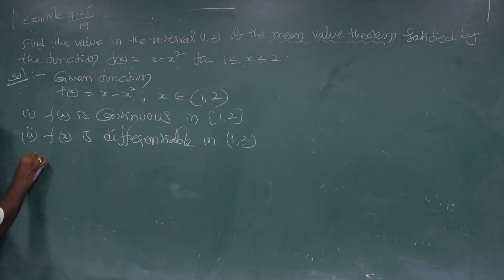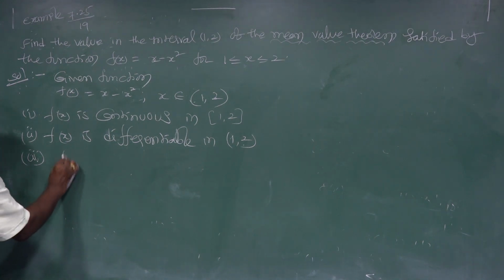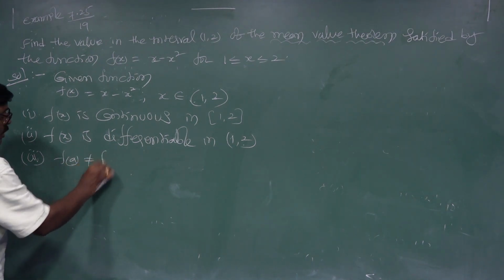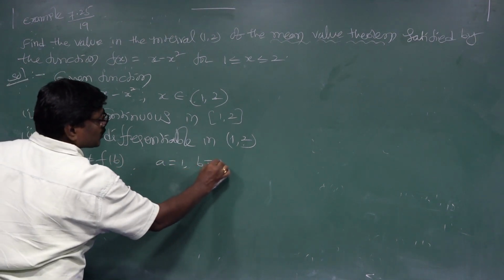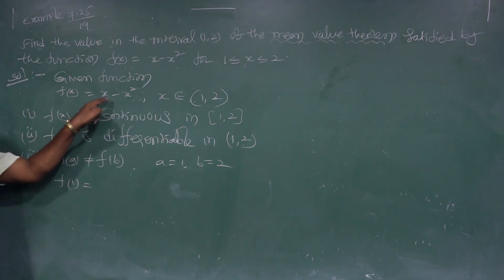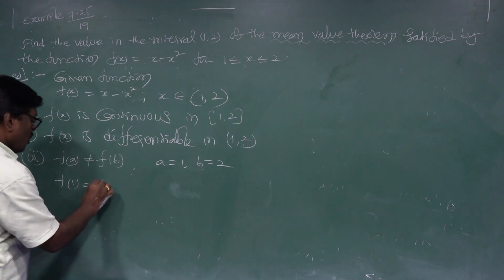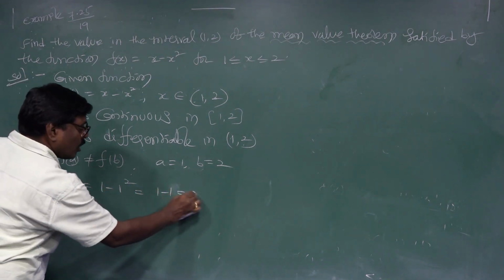Now, the third condition is f of a not equal to f of b. Suppose f of a is not equal to f of b, where a is equal to 1, b is equal to 2. By substitution, f of 1, x equal to 1, substituting into this function, is 1 minus 1 whole square equal to 0. 1 minus 1 equal to 0.